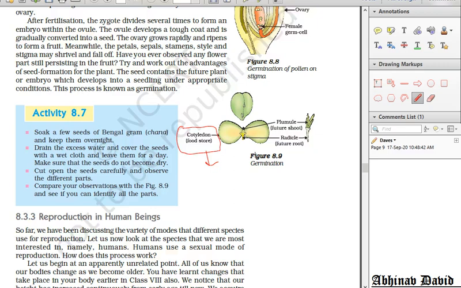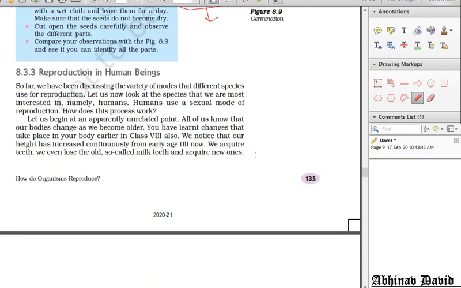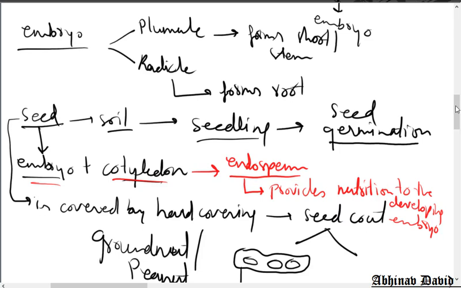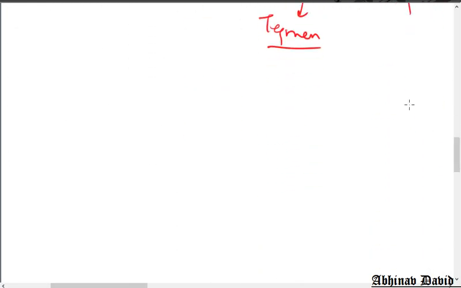Okay. Now let us move to the next topic, that is reproduction in human beings. First we are going to study the introduction part, and then we will study the male and female reproductive systems in the later classes. So now let us talk about the different phases in the life of human beings. Let us try to understand them one by one.